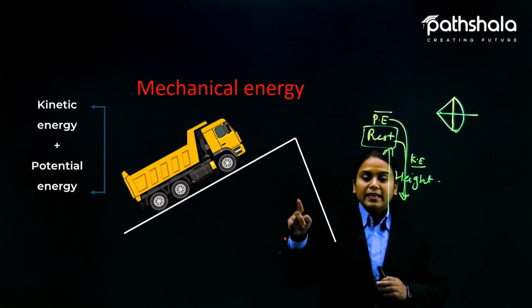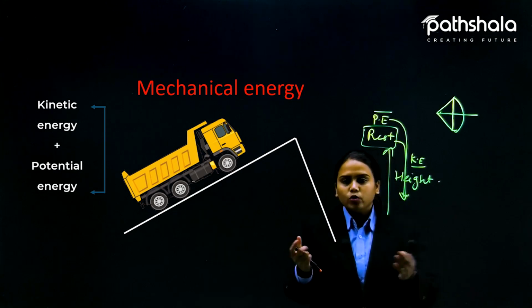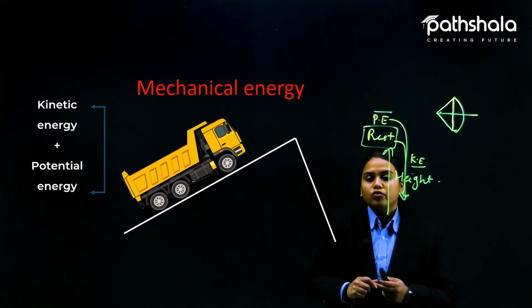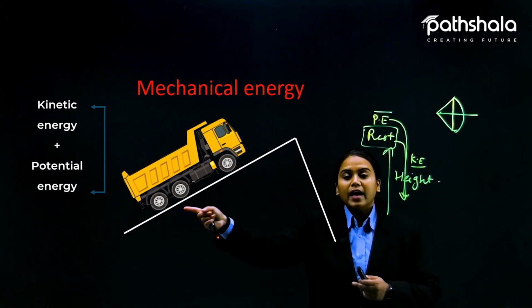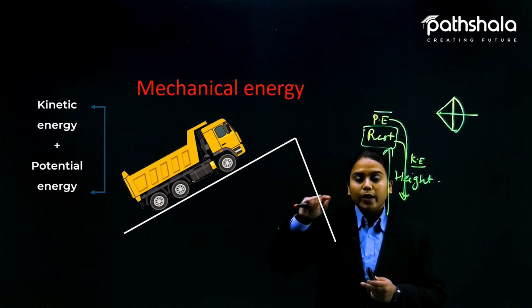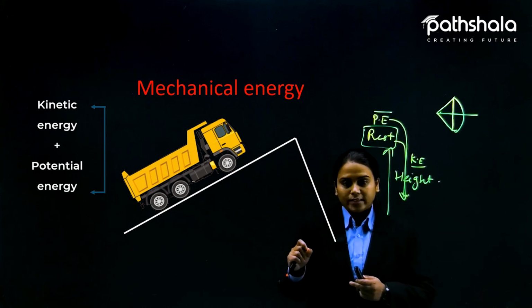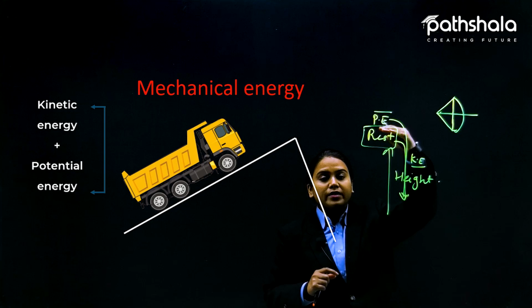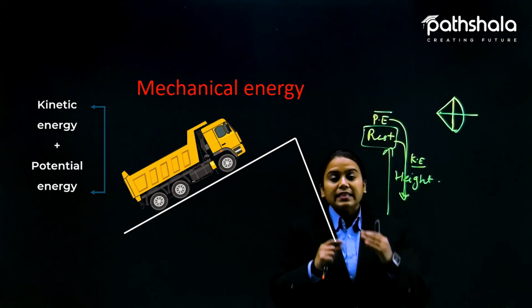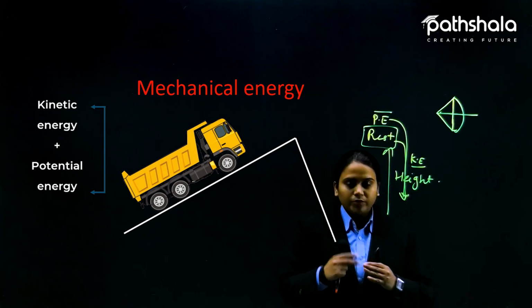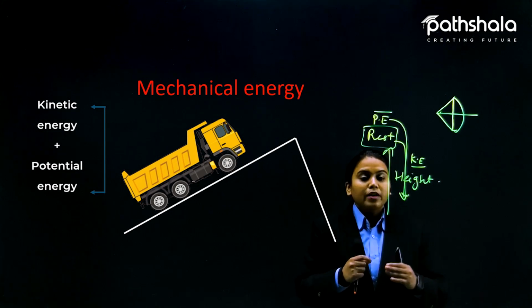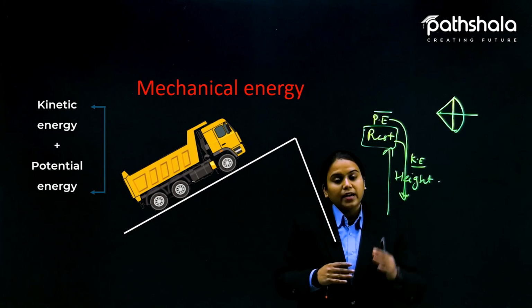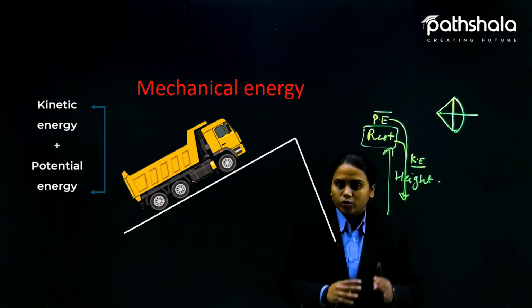Okay, now this mechanical energy has two parts. Now you can see the diagram of the truck. It is moving here in an elevation plane. So what does it suggest? According to potential energy, something which is at some height contains potential energy. And if there is motion of the body, then we can say it possesses kinetic energy. It is also true.